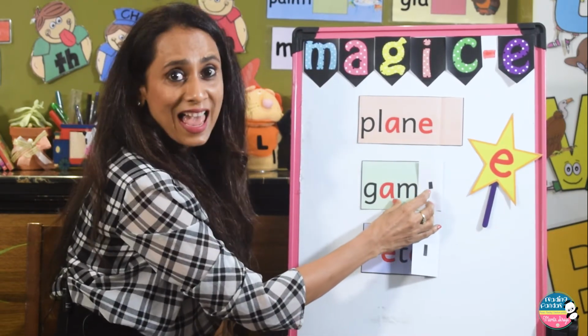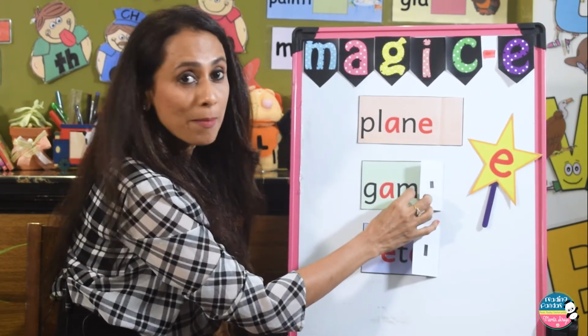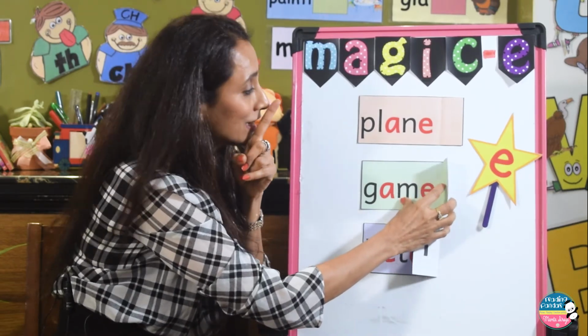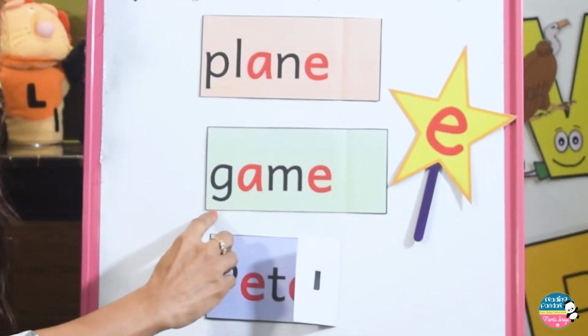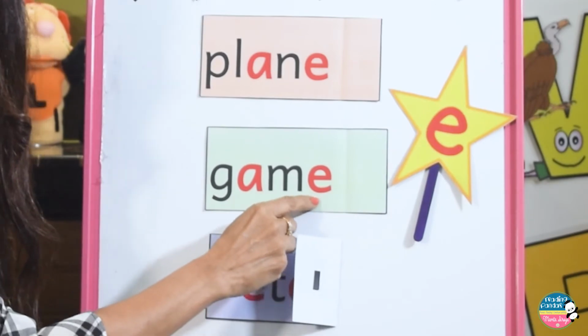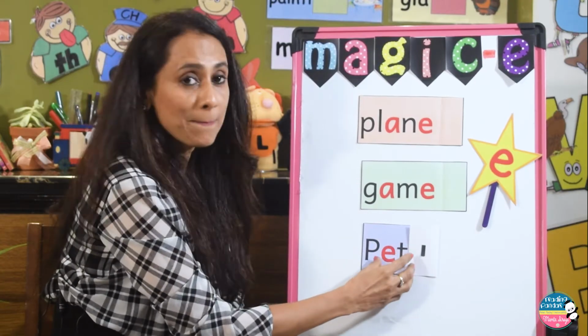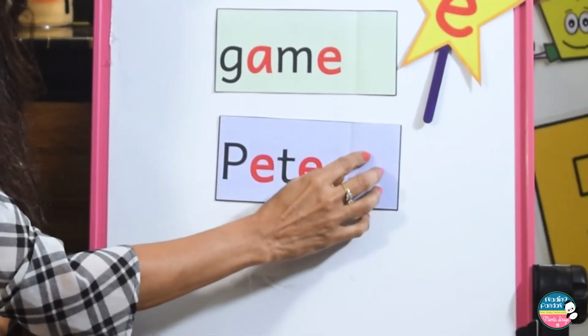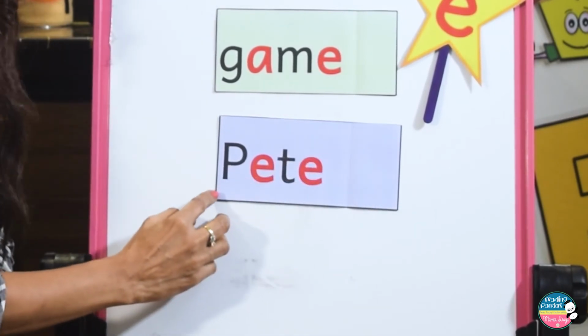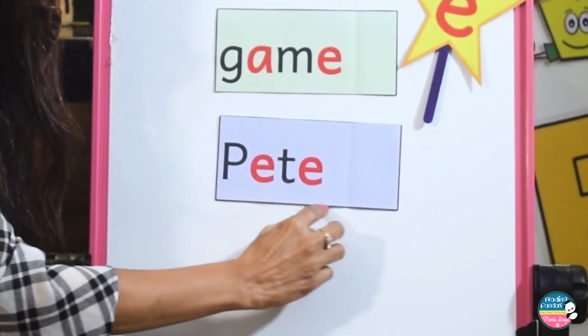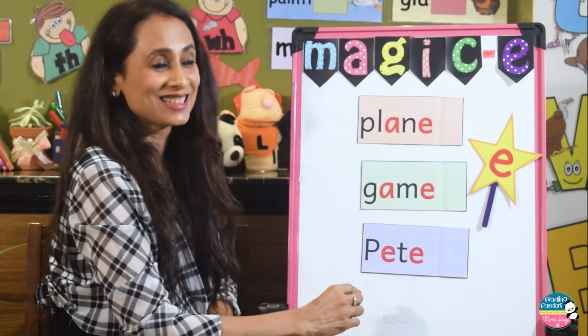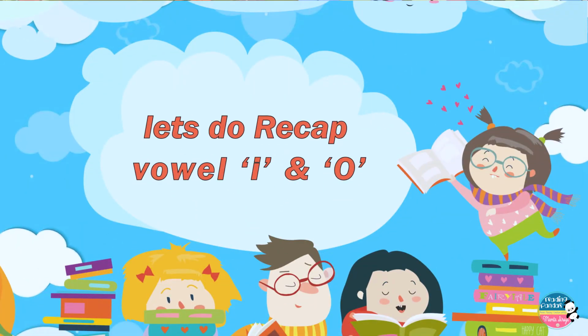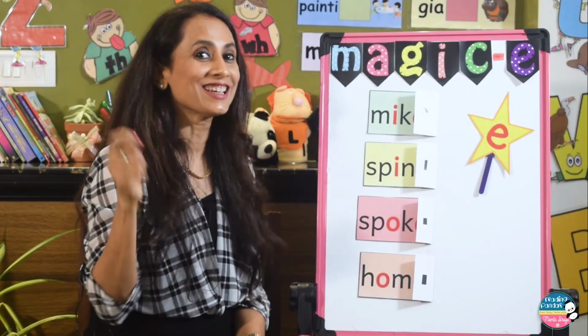Here it's gam, and magic E, which is silent, but the word will read as game. The next one is pet, and will turn into E, and this is Pete. Very good.